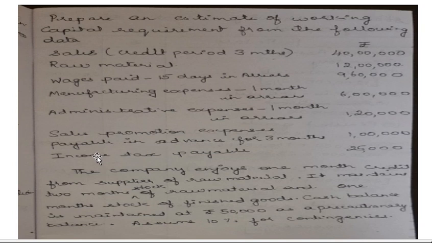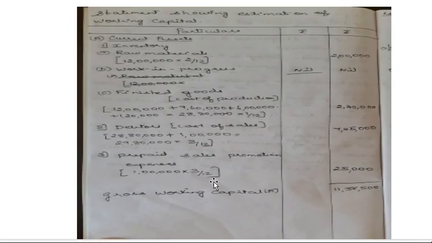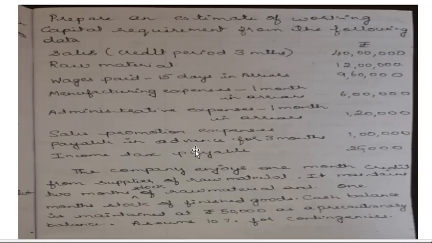So it is, see, sales promotion expenses paid in advance for 3 months. So advance, it means it is prepaid. Now sales promotion how much? 1 lakh. Into how many months prepaid? 3 months. So here come to the problem. 1 lakh into 3 by 12, you will get 25,000. Okay. So no other prepaid, only one item you have as prepaid, that is advance. So I have written here advance 25,000. Then you total it, you will get the total of gross working capital.